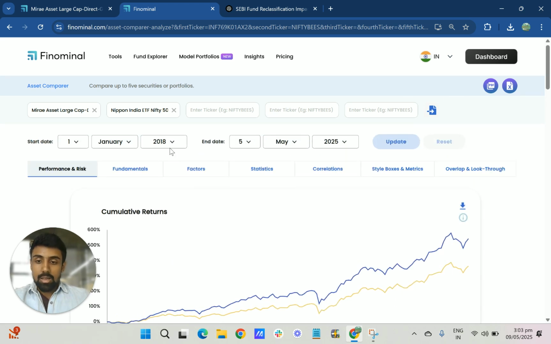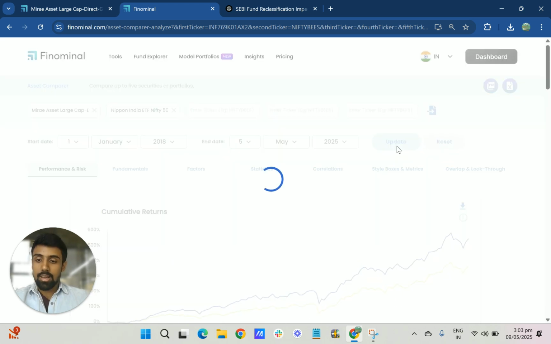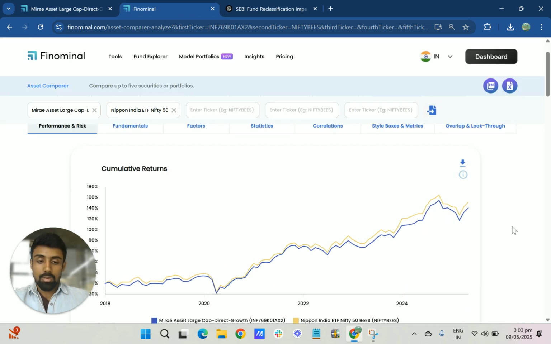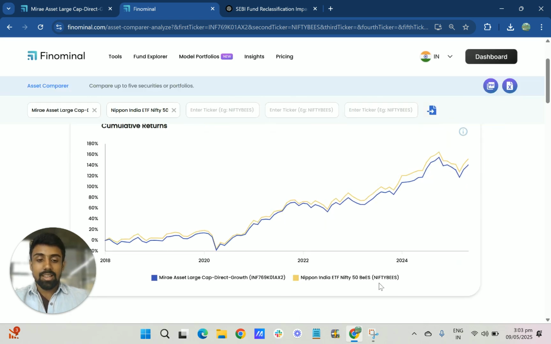So when I rebase it to, let's take 2018 itself, boom, you can see that Nifty Bees actually outperforms this, and the trends are pretty much the same. There is no outperformance whatsoever for this large cap active fund. That's quite a completely different story.